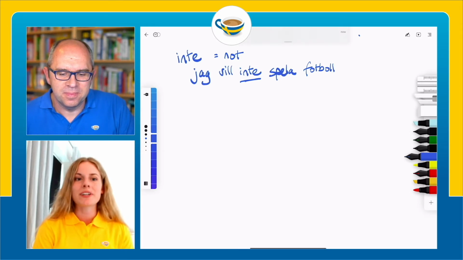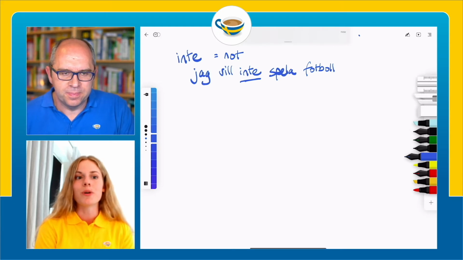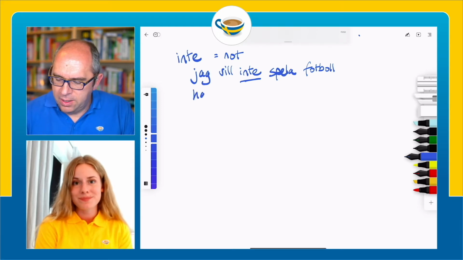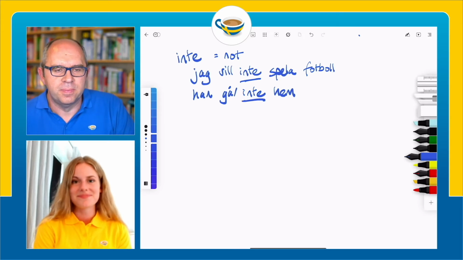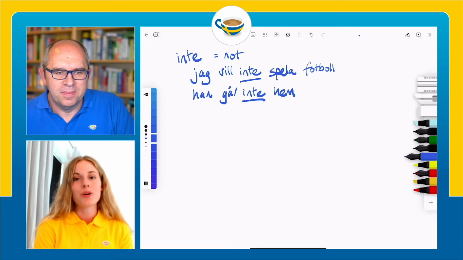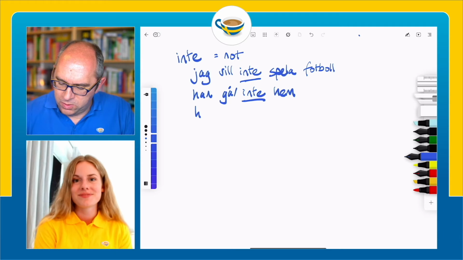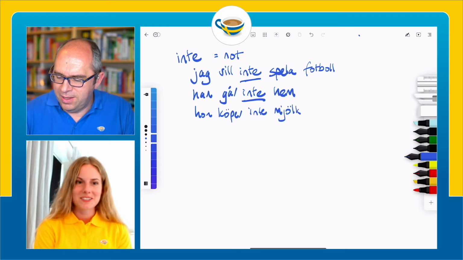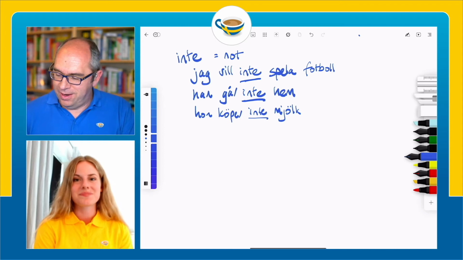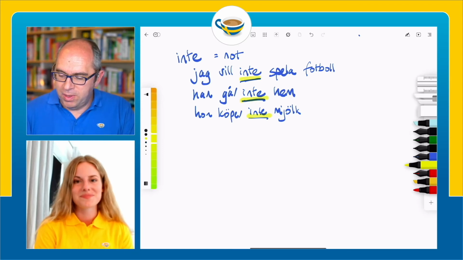And then we can also look at another example. So han går inte hem. So he is not going home. Okay, straightforward enough. And also hon köper inte mjölk. So she is not buying milk. And again, that inte there means not. So in each case here, we've simply got a negative not to go with the verb.